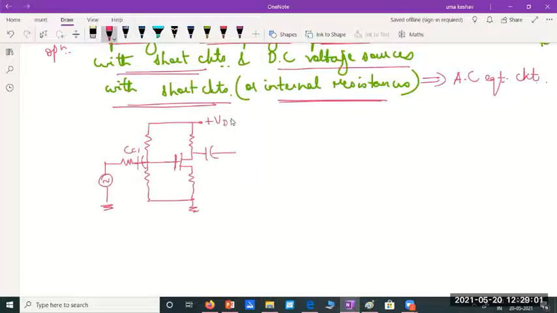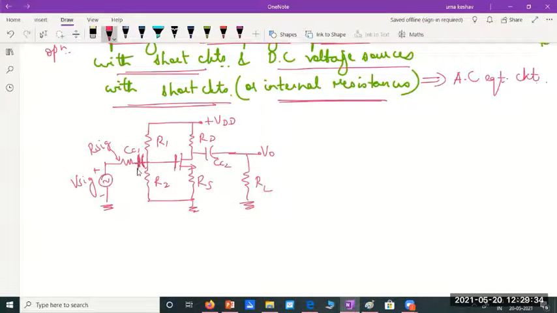This is the DC voltage source. This is the load resistance, the degeneration or source resistance, the biasing resistors R1, R2. I'll have coupling capacitors CC1 and CC2, and I can have an external load RL also. This can be an amplifier circuit. This is the input signal, and this is the resistance of the signal source, R sig.